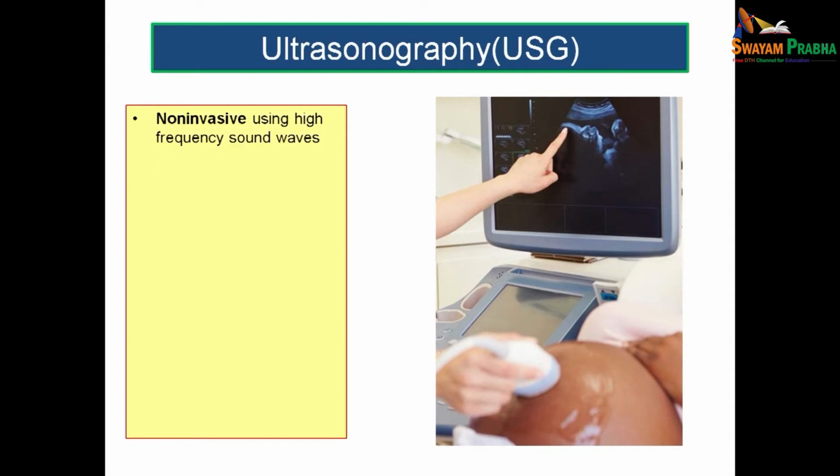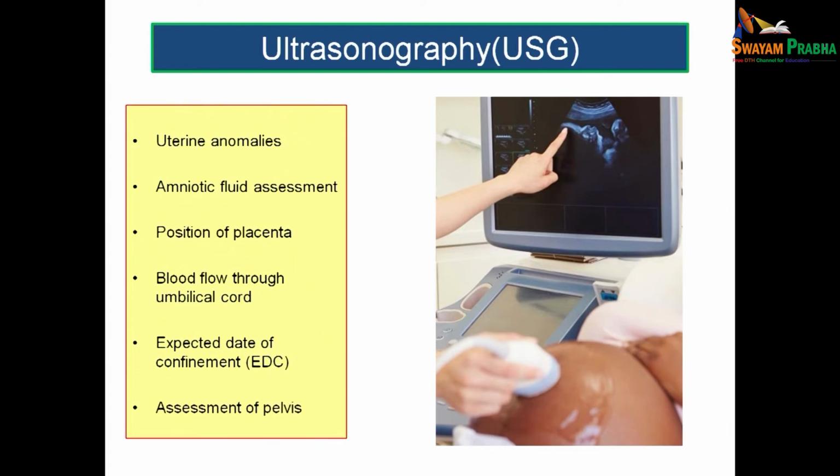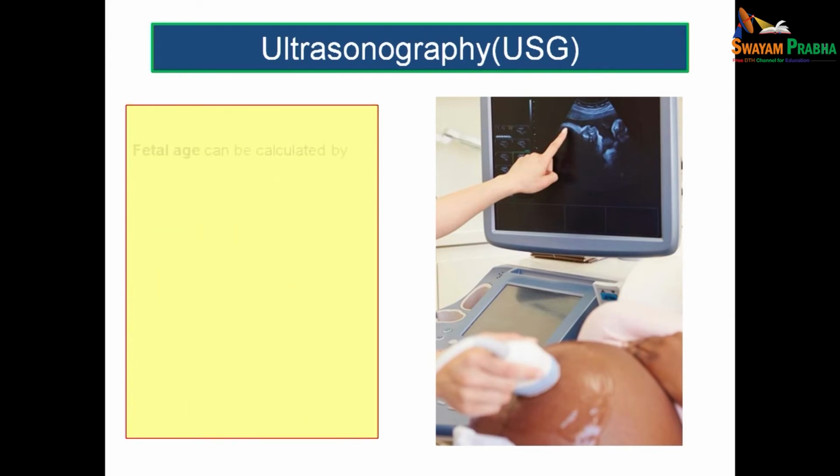First, let us see what we mean by ultrasonography. This is said to be a non-invasive method using high frequency sound waves. This can be done through the abdomen as well as through the vagina. You call it transabdominal or transvaginal. The features assessed with the help of ultrasound are the fetal age and growth, whether it is a single fetus or multiple gestations, the presenting part of the fetus, whether there is any congenital anomaly, whether there is any uterine anomaly. You can also do the amniotic fluid assessment.